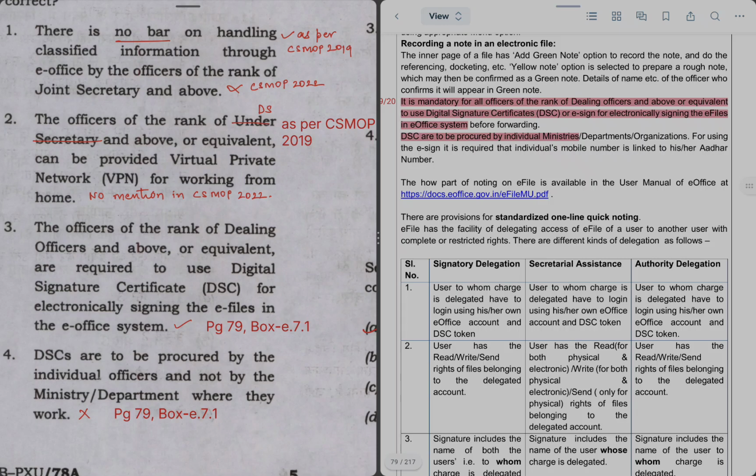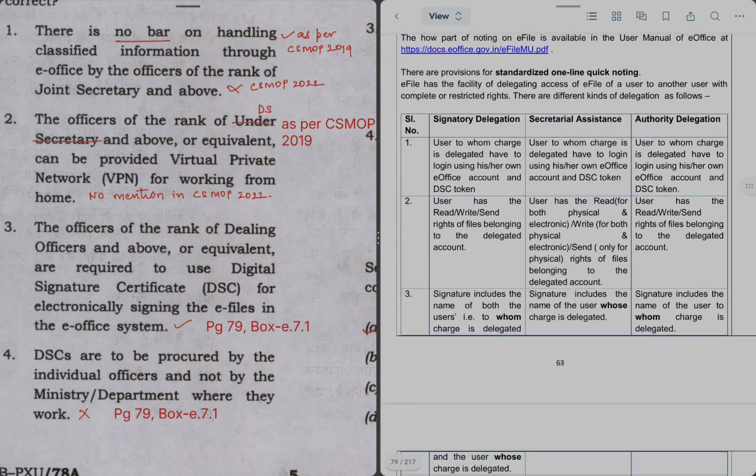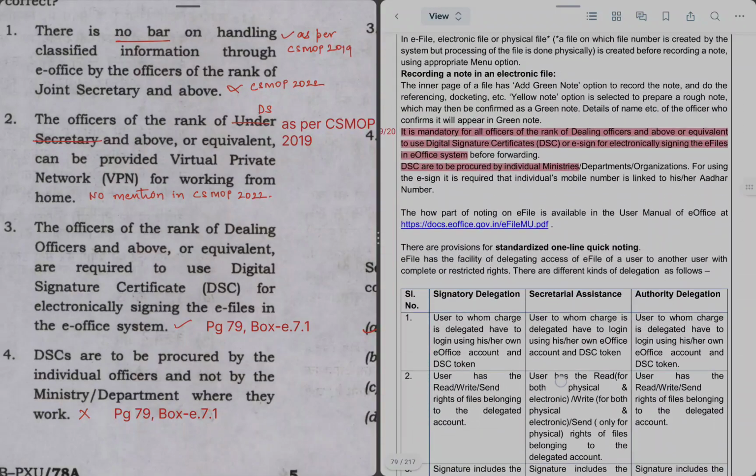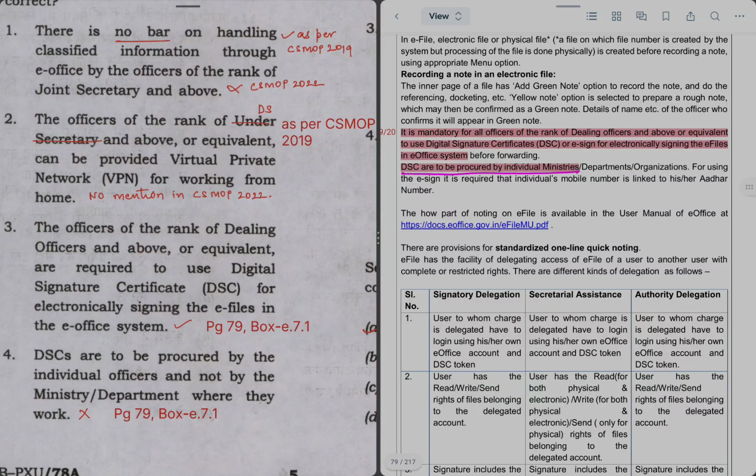Next statement is DSCs are to be procured by the individual officers and not by the ministry or department where they work. As a matter of common sense, why will individual officers purchase such a high-end thing or such a sophisticated technology from their own side? So this is incorrect. This is also covered in the box that DSCs are to be procured by the individual ministries. So statement 4 is incorrect.